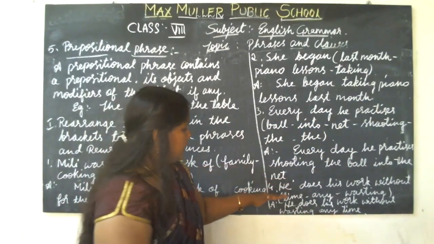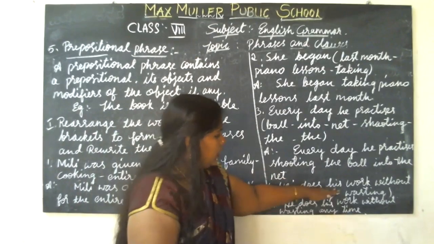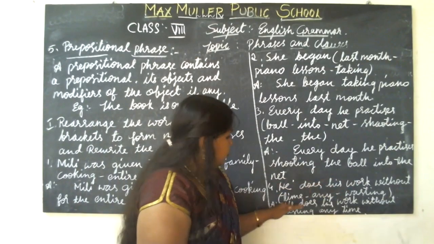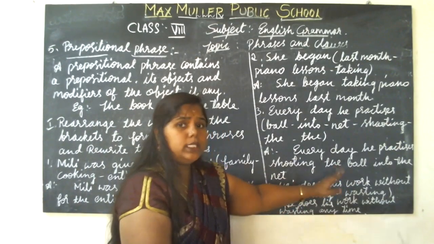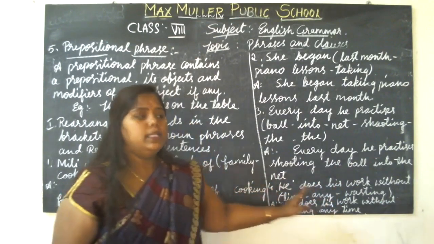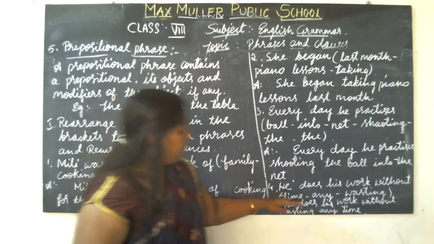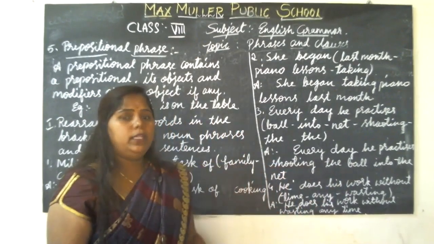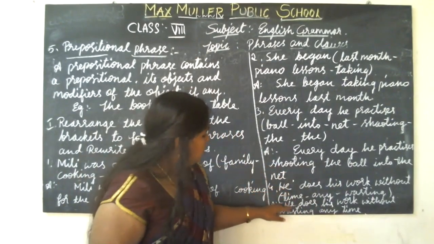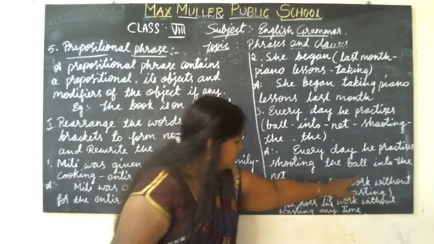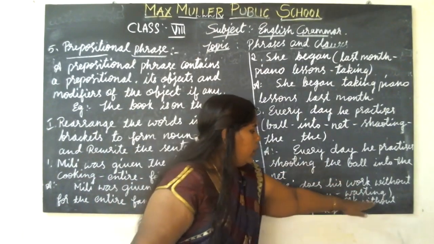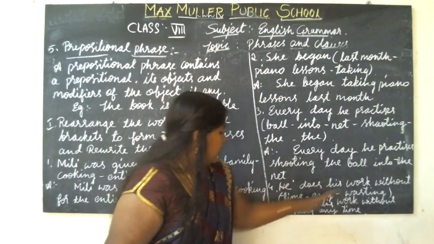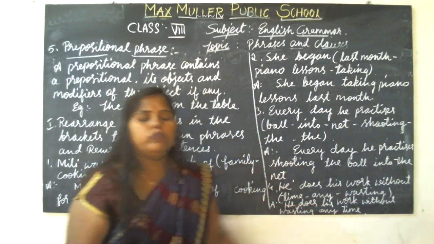The fourth one is, he does his work without, till there the complete sense of the sentence is there. After that it is the jumbled words: time, any, wasting. See here, now he does his work without wasting any time.